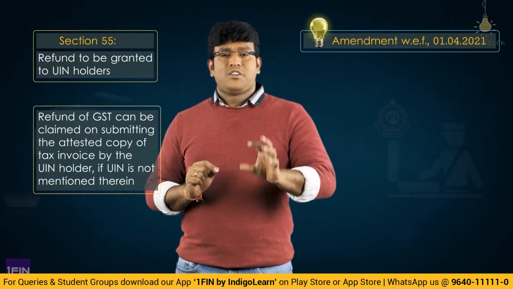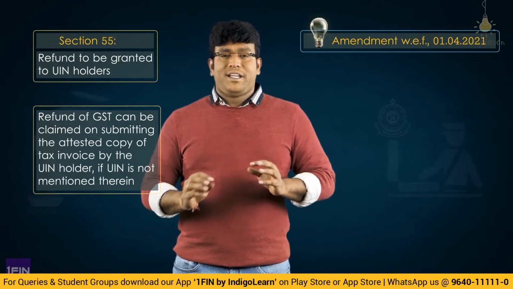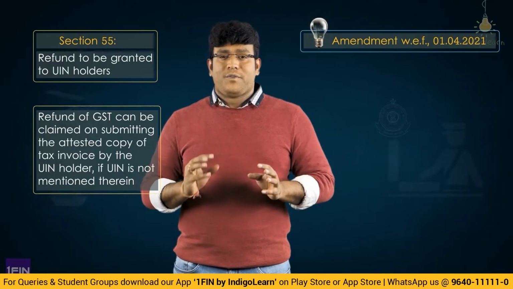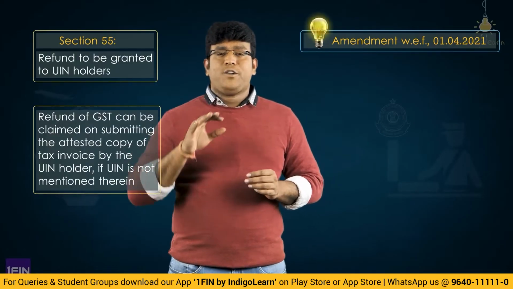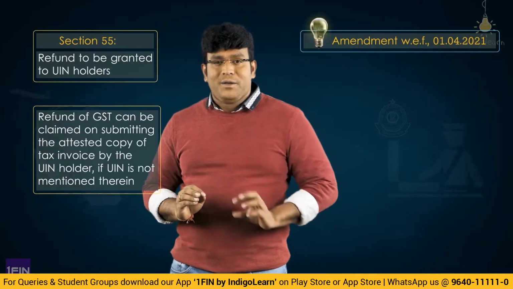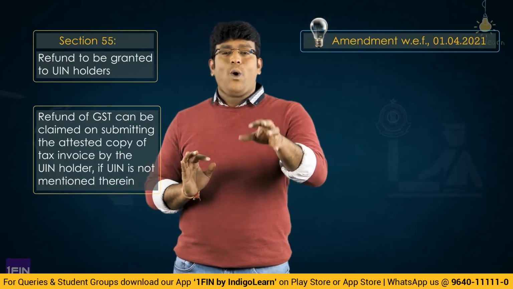And that self-attestation should be done by the authorized person or the authorized representative of the applicant. So the applicant who is making an application for refund, authorized person or representative of that applicant should submit a self-attested copy of that invoice in case where invoice does not contain UIN.